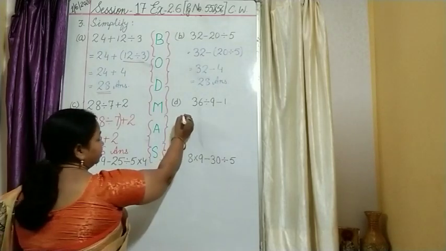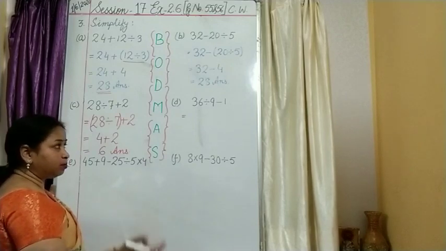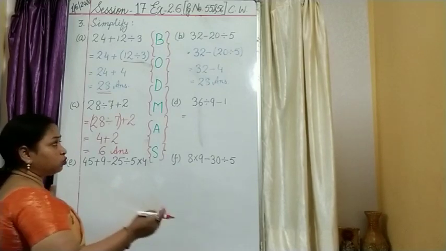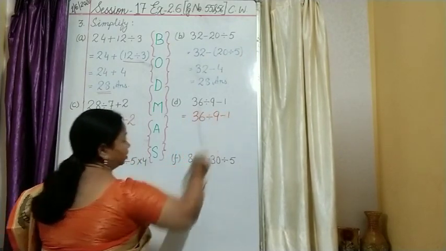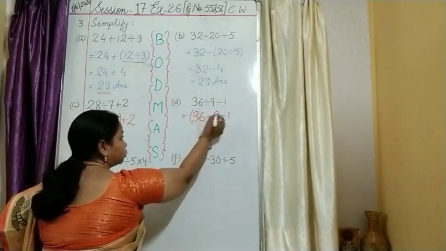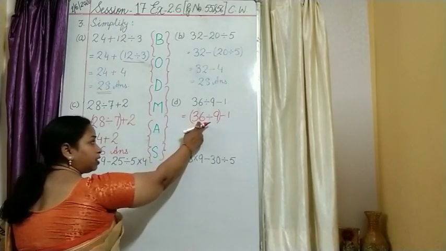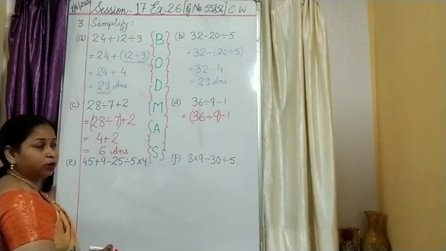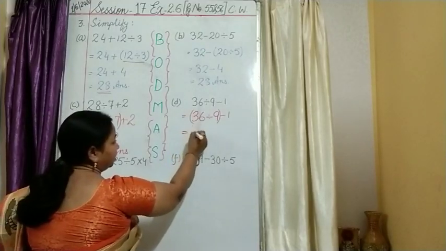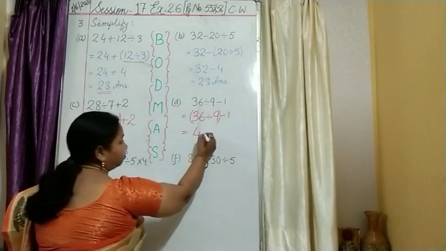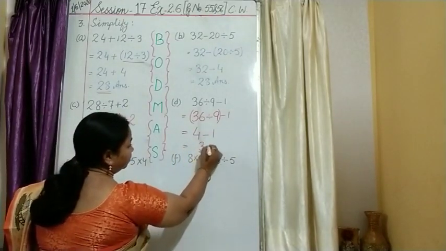Now look at the next question. 36 divided by 9 minus 1. Here again we can see that multiplication is missing as well as addition is missing. So we rewrite the question: 36 divided by 9 minus 1. Then what we have to do is take these two numbers in a bracket. Why will we take these two numbers in a bracket? Because the division sign has the priority over here. We have to concentrate on the division operation first. So 36 divided by 9, what will we get? 4. 4 minus 1, what will we get? 3. Clear? So 3 will be your answer.